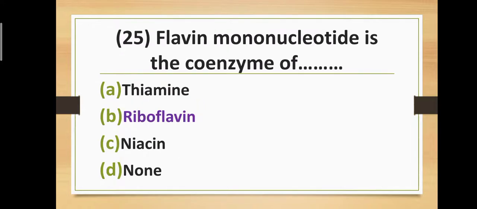Question number 25. Flavin mononucleotide is the coenzyme of option A, thiamine, option B, riboflavin, option C, niacin, and option D, none. Correct answer is option B, riboflavin. Flavin mononucleotide is the coenzyme of riboflavin.